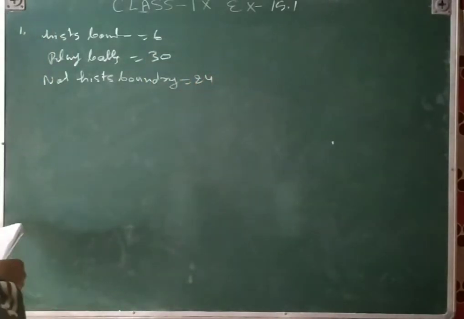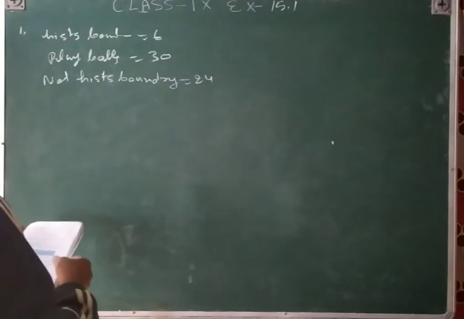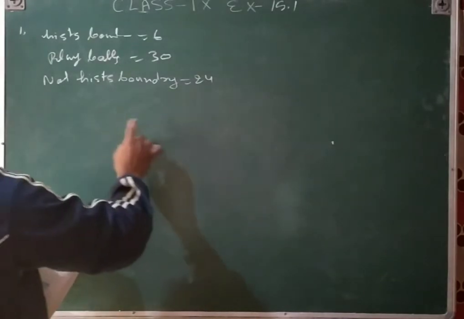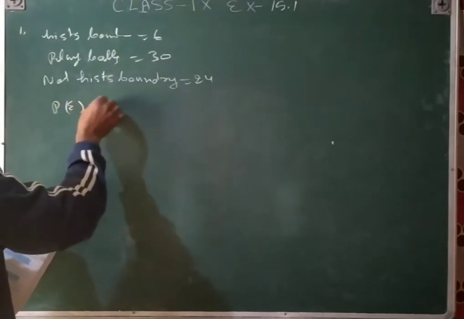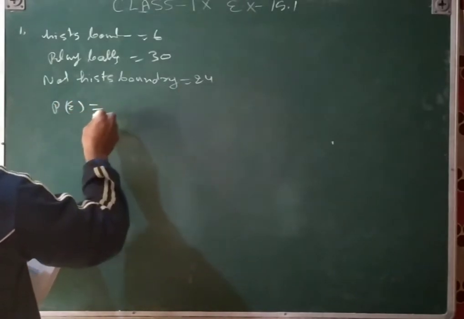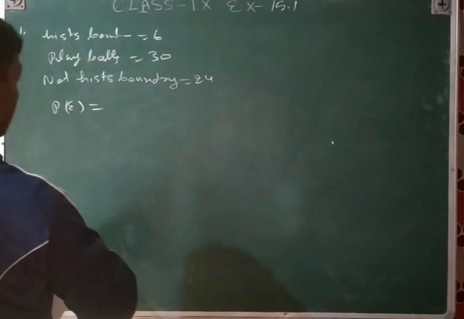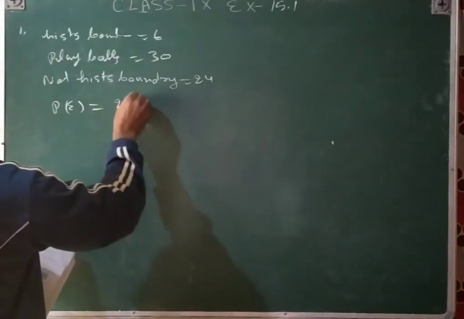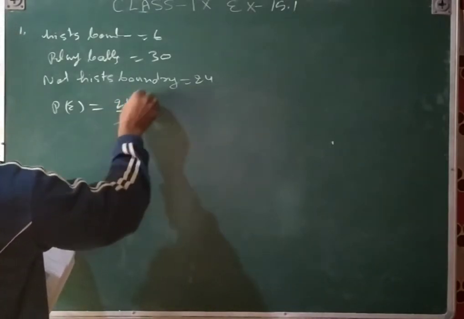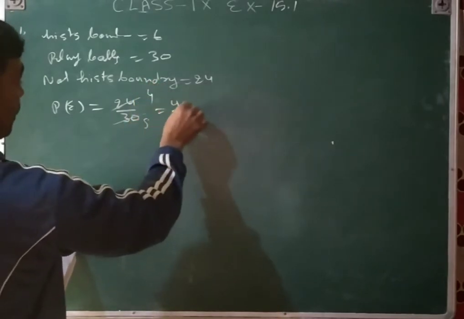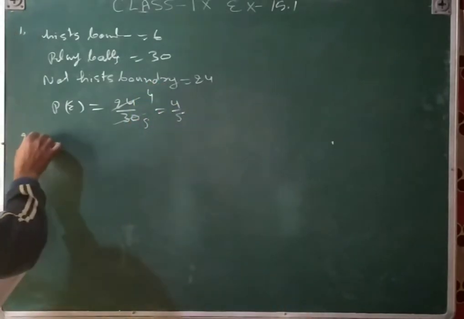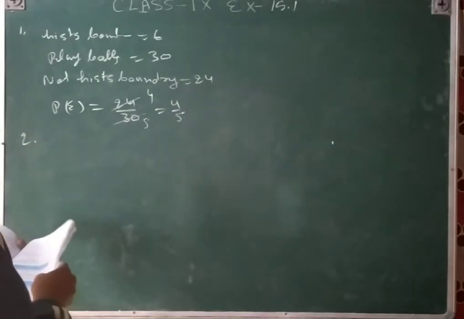And then find the probability that not hit the boundary. We need to find the probability of not hit the boundary. So probability of the experiment is equal to 24 upon 30. By the cancellation, 6 4 ja 24, 6 5 ja 30, so 4 upon 5. That is the answer. Second question.